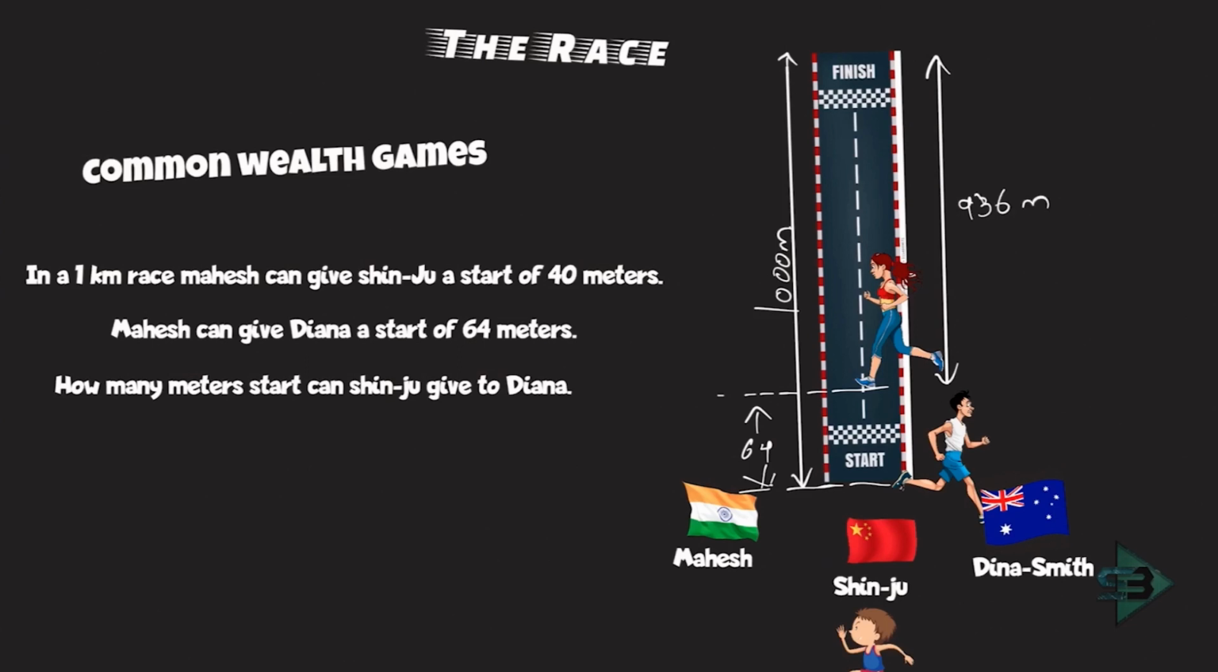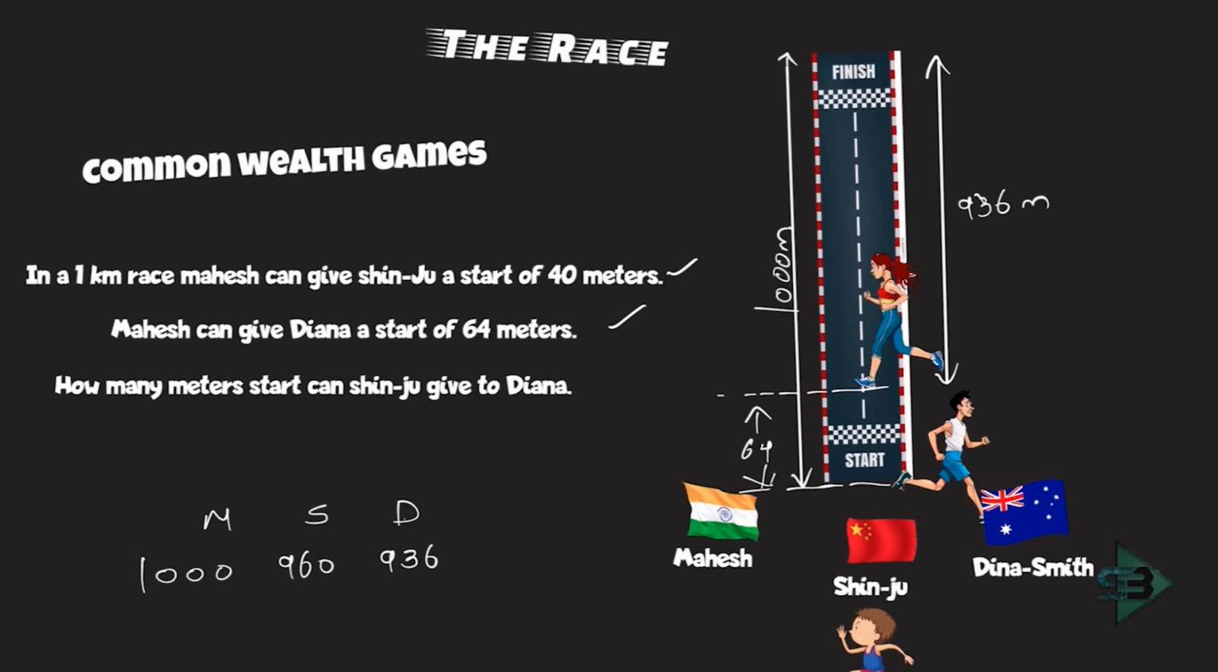Correct? Okay, that is the relationship which is given to us right now in this problem. So what do we understand from this? First, just reading these two statements, what do I understand? This is your Mahesh, this is your Shinju, and this is your Dinah. In a race, when Mahesh is running 1000 meters, Shinju is running what? 1000 minus 40, which is 960 meters. And Dinah is running 1000 minus 64, which is 936 meters. That is the relationship which is given to us.